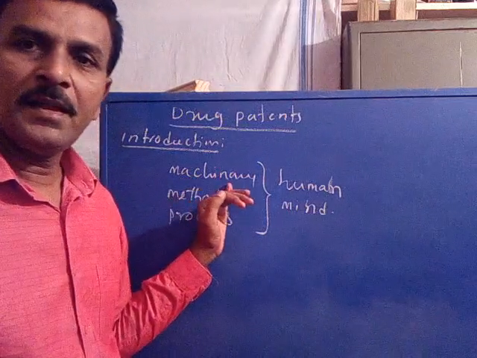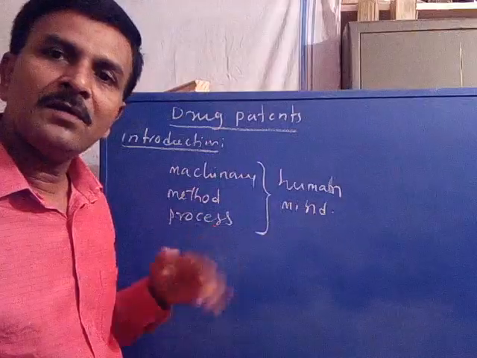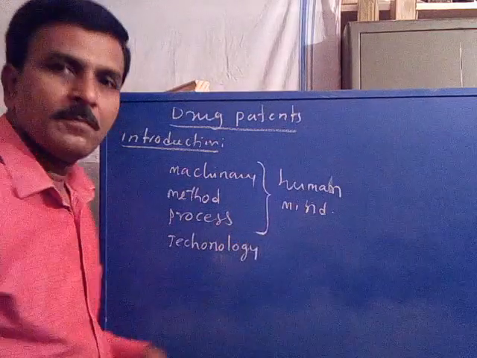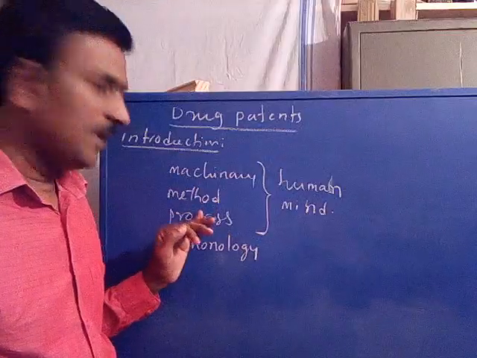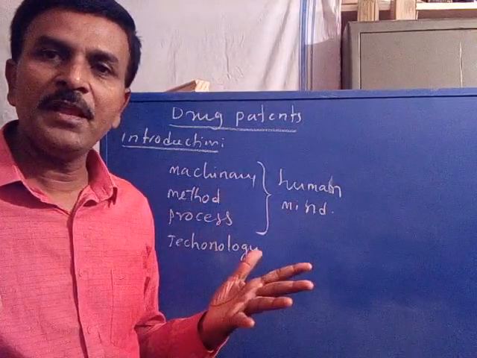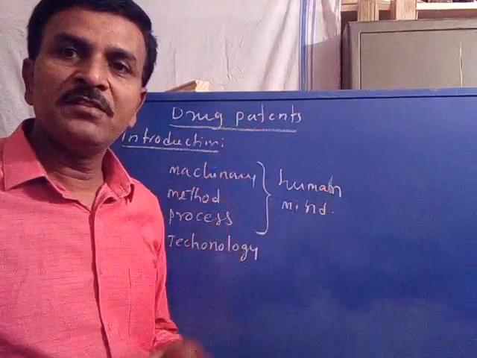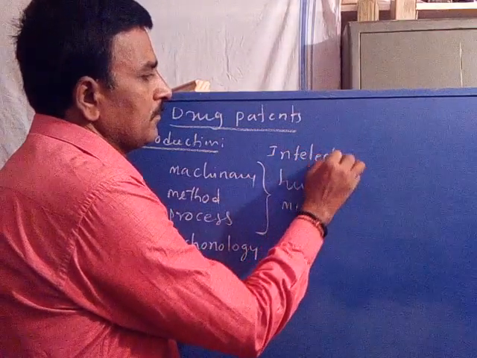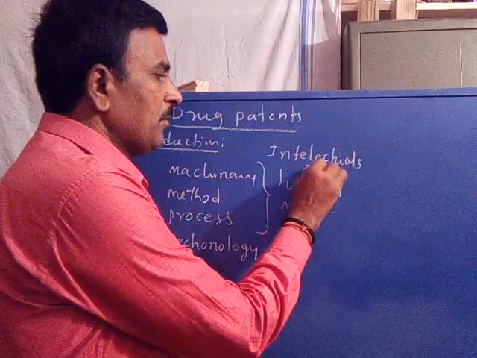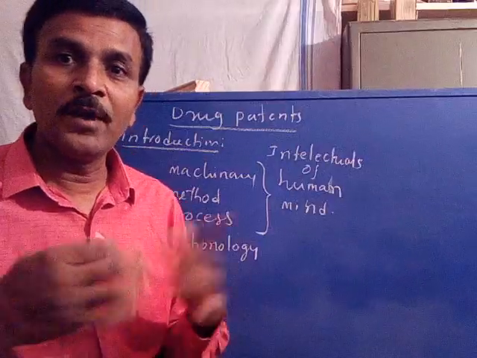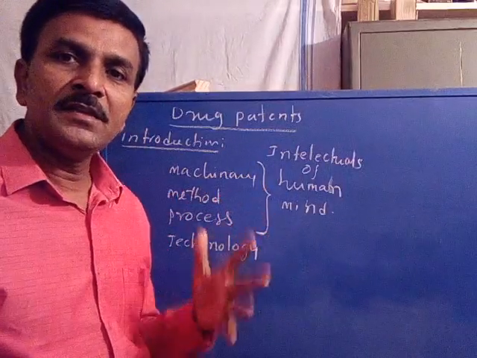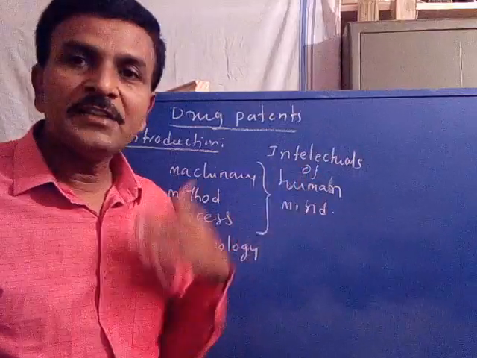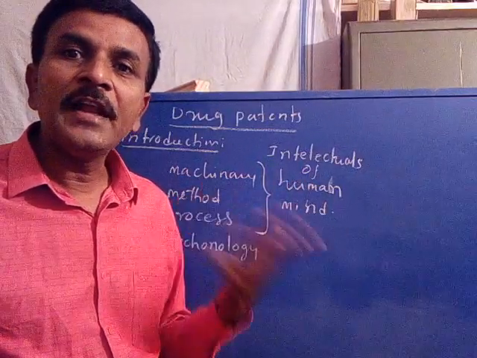A machinery, method, process, or sometimes a technology, whatever it may be, obtained from the intellect of the human mind, created by the idea of the human mind, is called intellectual property.